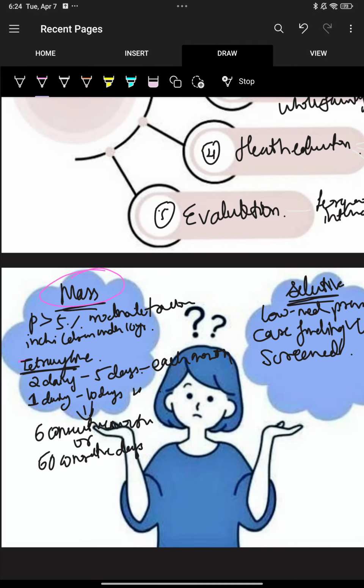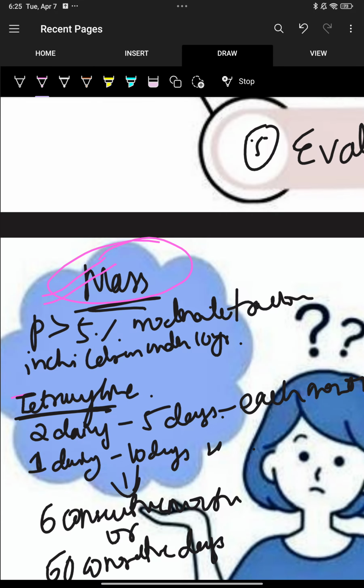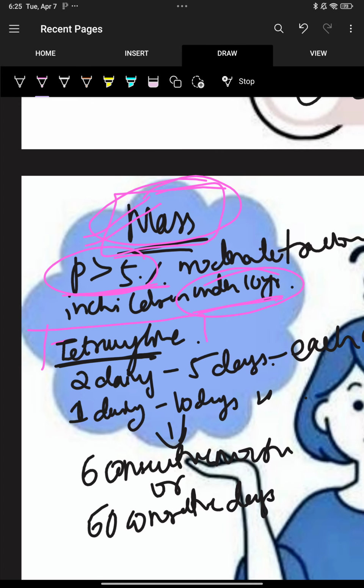In case of chemotherapy, we have two approaches. One is mass treatment, the other is selective treatment. When do we do mass treatment and when do we do selective treatment? Mass treatment is done when the prevalence is more than 5%, with moderate to severe trachoma in children under 10 years. Then you have to undergo mass treatment, using the antibiotic tetracycline.